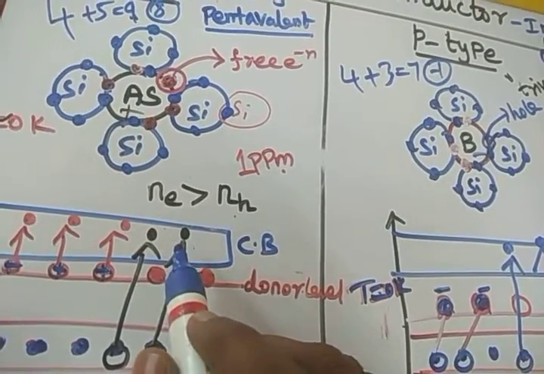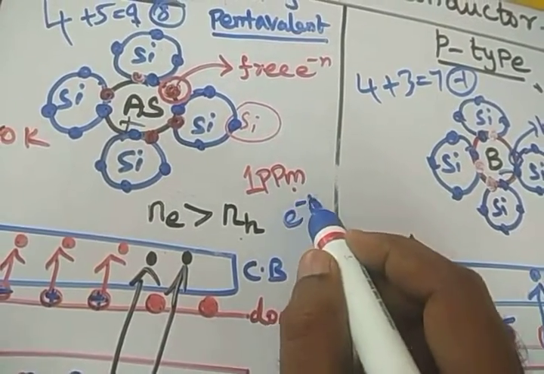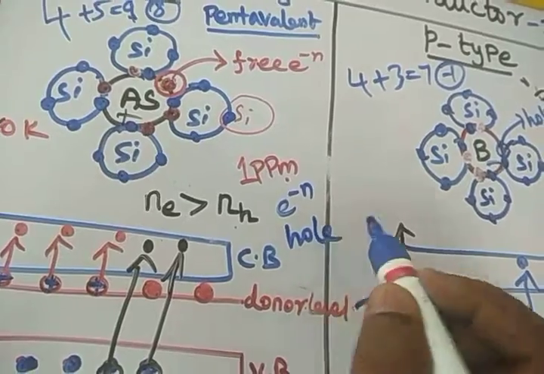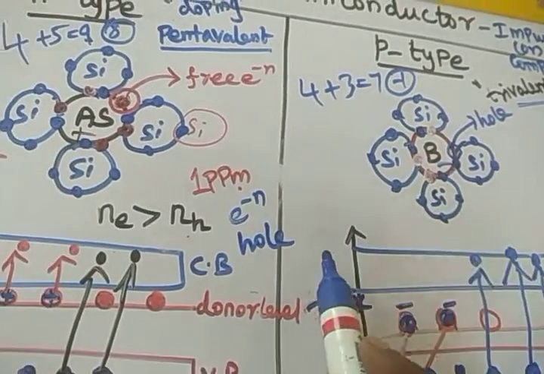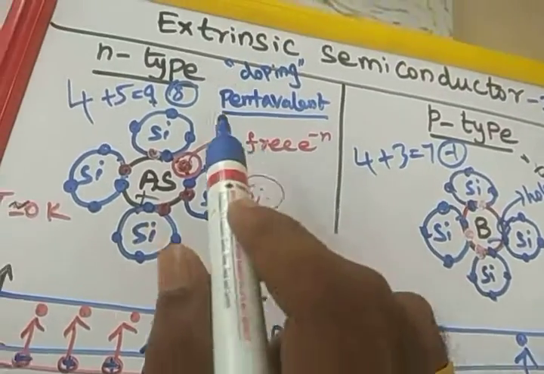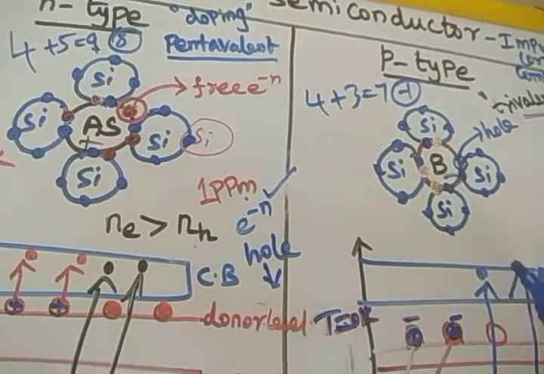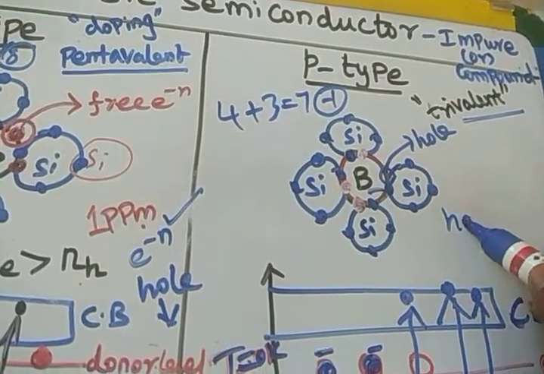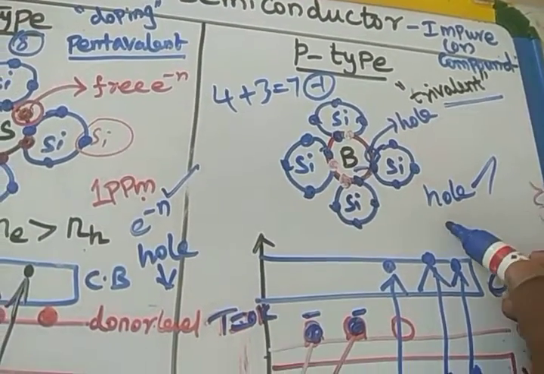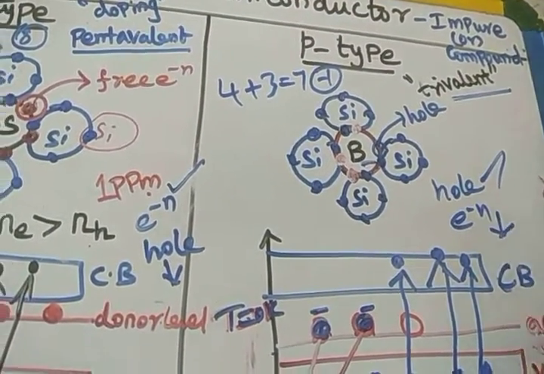For the N-type semiconductor, electrons are present and holes are also present. In P-type also, electrons are present and holes are present. In an N-type semiconductor, the electron is the majority carrier and the hole is the minority carrier. In a P-type semiconductor, the hole is the majority carrier and the electron is the minority carrier.